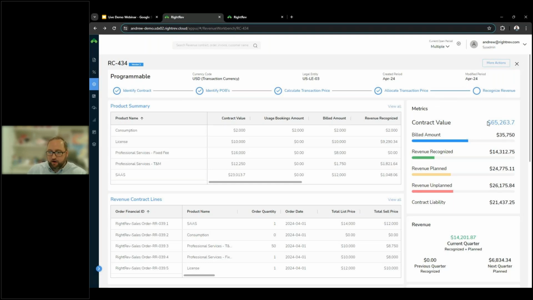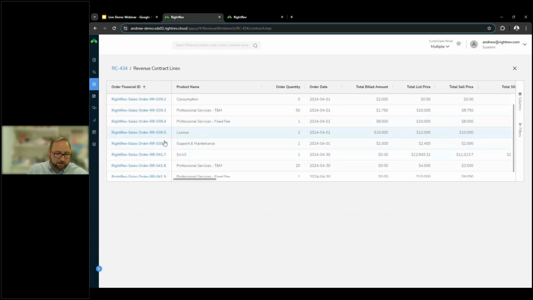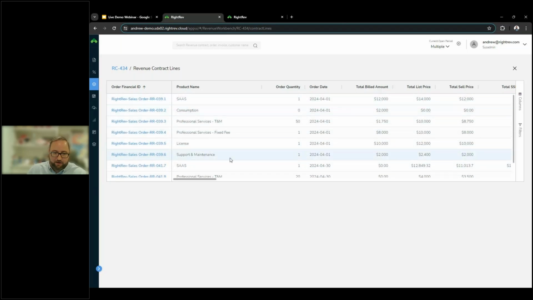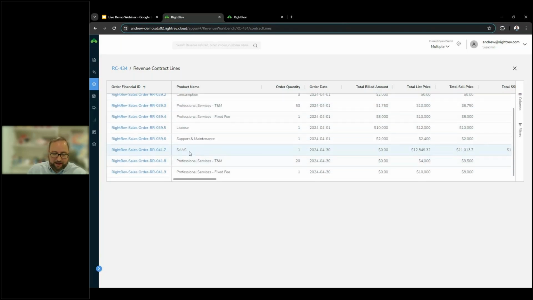And then you can see that our revenue contract value increased. We have additional amounts sitting in revenue planned and revenue unplanned. And if I go back into these revenue contract lines one more time, you can see I added additional items that were already on the original agreement. So in this case, we've added a user for the SaaS product, and we've added more T&M hours as well as another fixed fee bucket.